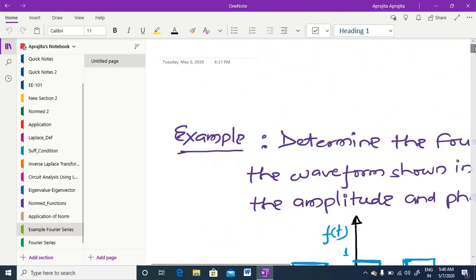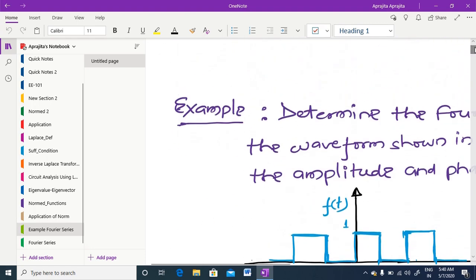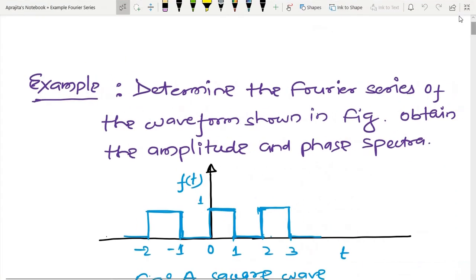I have already solved this numerical, and after that I am just going to explain how to solve it, because if I write each and everything it will take a lot of time, and I have observed that it increases the length of the lecture and sometimes the lecture becomes boring. So let us start with one example.